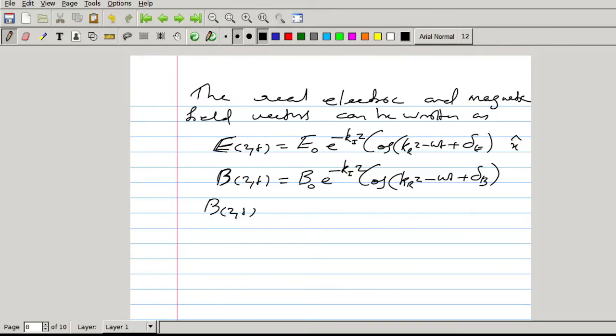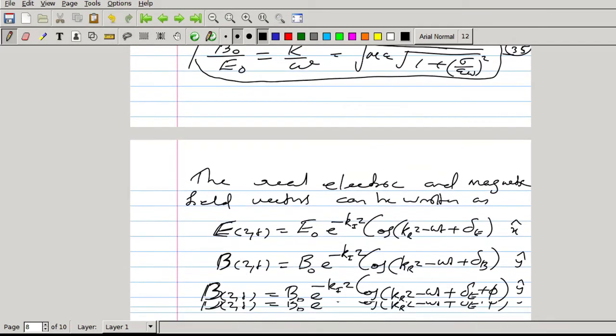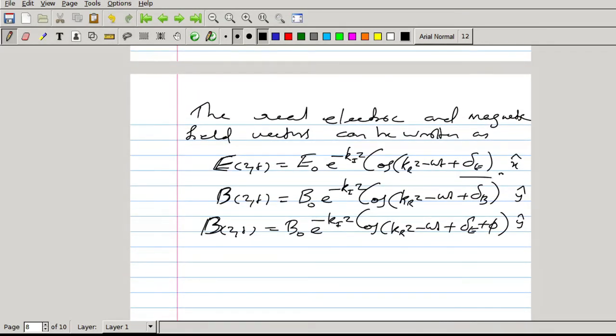B(z,t) equal to B0 e raised to minus Kiz cosine of (Krz minus omega t plus delta E plus phi). This is along y direction. Propagation is along z direction. So these are the real electric and magnetic field vectors, equation 36 and equation 37.